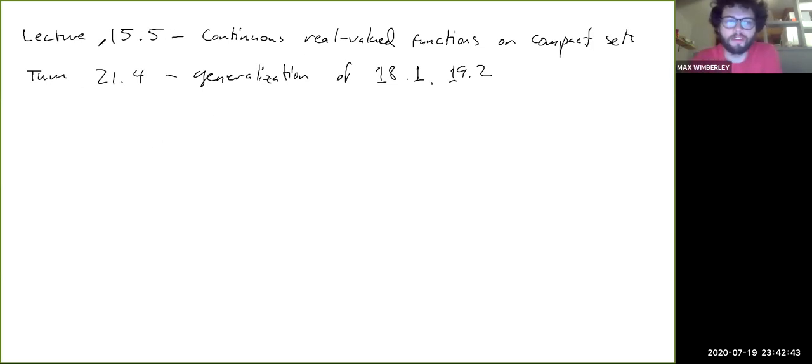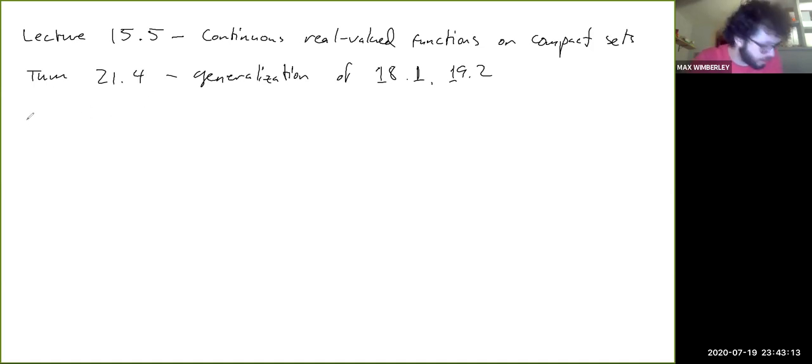Because remember, in the statement of theorem 21.4, we were dealing with functions from one metric space to another metric space, where both spaces were just completely abstract, right? But if we make the codomain be the set of real numbers, then we can use some of what we know about the real numbers to translate the statement of theorem 21.4 into a more familiar form.